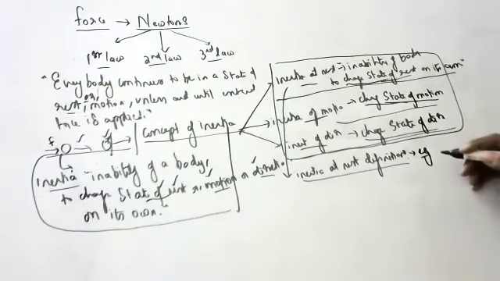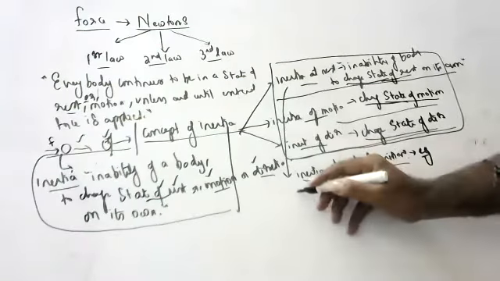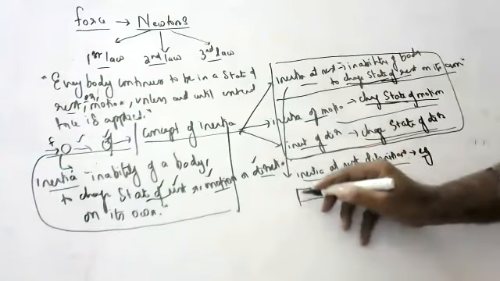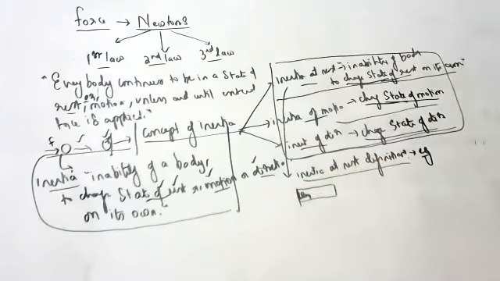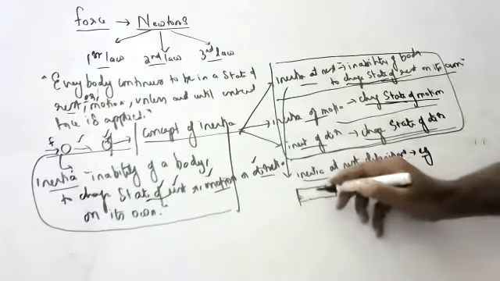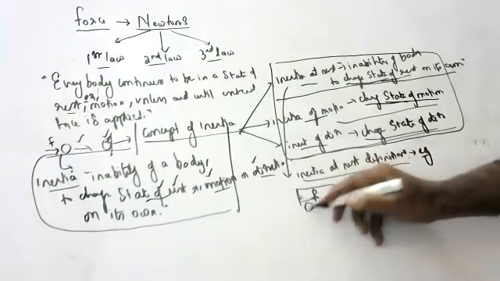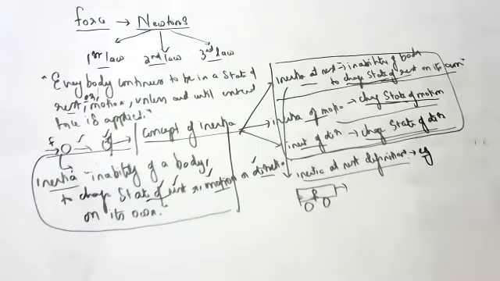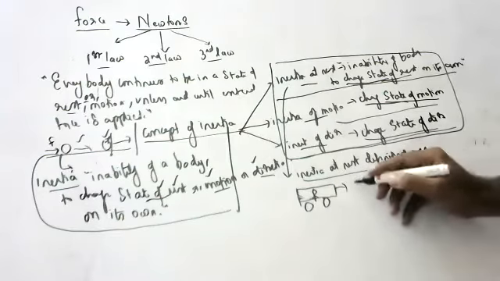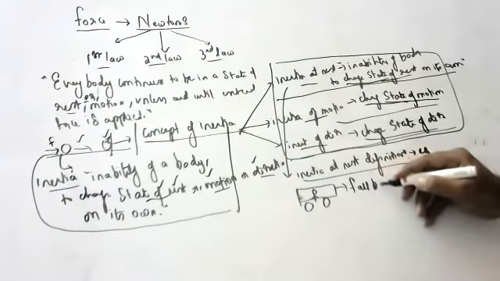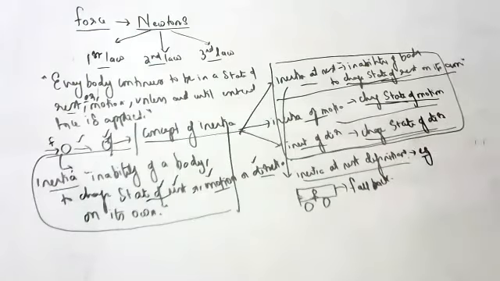If you are sitting in a bus, children, this is a seat. Okay, standing, I'm sorry. If you are standing in the bus and suddenly the bus starts, what happens, children? Can anyone tell what happens? Sir, we will fall back. We will fall back. This is an example of inertia at rest.